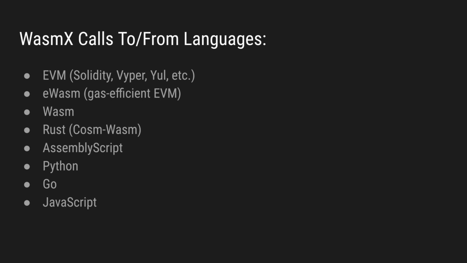All of this is possible due to our meta contracts, which are core smart contracts in WebAssembly that extend the blockchain and are governed and upgraded by consensus. So you can add any language to the blockchain if you add a meta contract that interprets that language and interfaces with WasmX. WasmX provides the various standards used in practice for executing WebAssembly modules, so you can execute modules built with TinyGo, AssemblyScript, and other compilers.